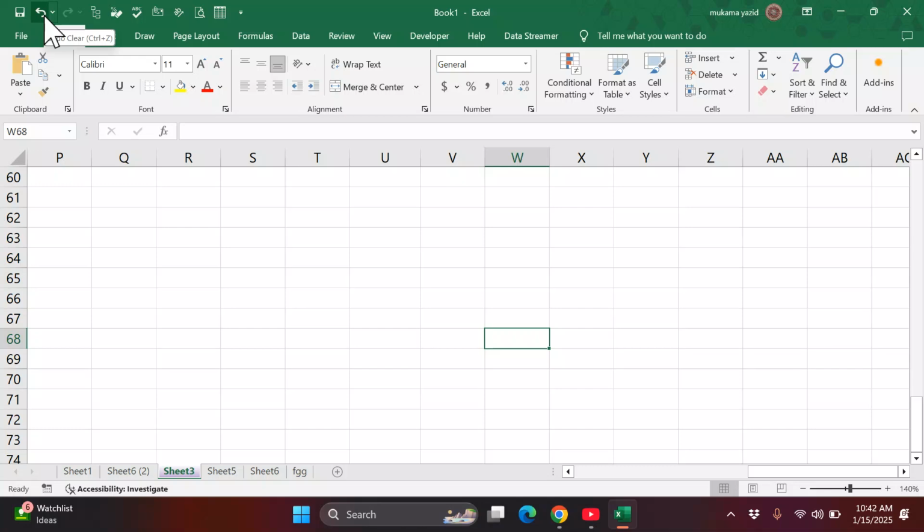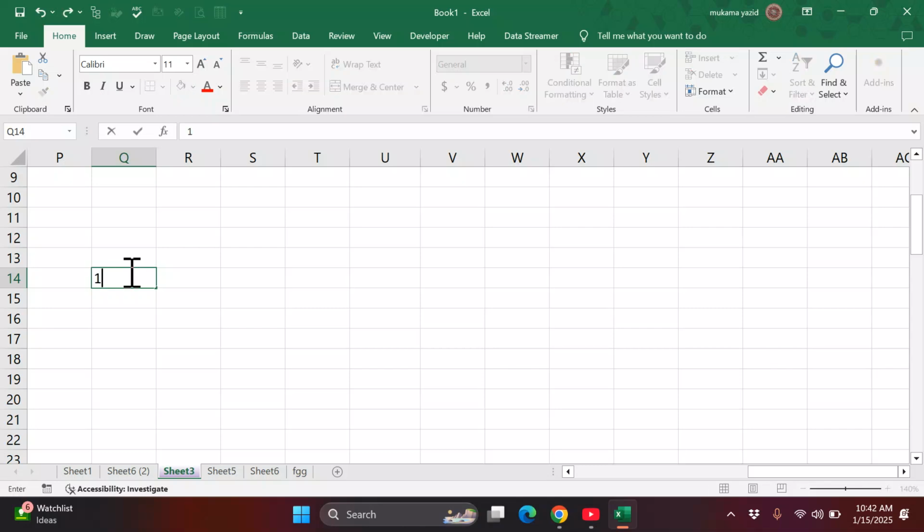So we move on to how to enter data in this sheet. We said the collection of sheets is a workbook. A sheet has very many cells. So a sheet is made up of cells. A cell can accept numbers, data, values, symbols, text, and other things. What I mean is that if I select a cell and I want to write a number, I can write the number. A cell can accept that.